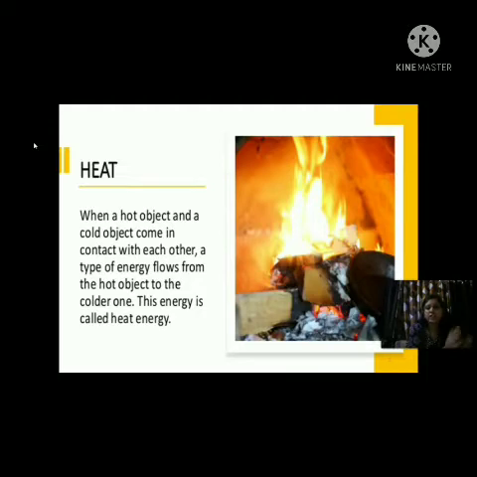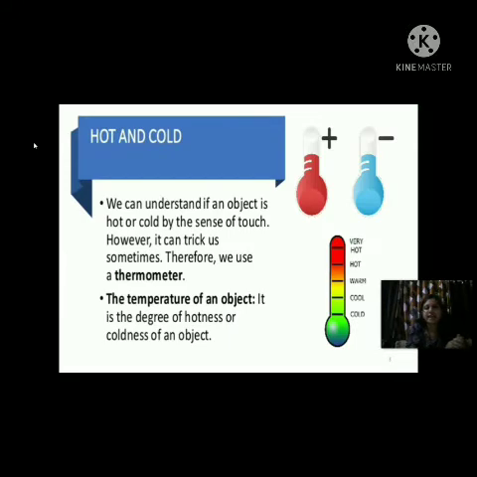Okay, so this was the meaning of the term heat. Now, in this slide, you can see the terms hot and cold. You all are aware of these two terms. Now we will understand these two terms in the context of this chapter, heat. We can understand if an object is hot or cold by the sense of touch. However, it can trick us sometimes. Therefore, we use a thermometer.